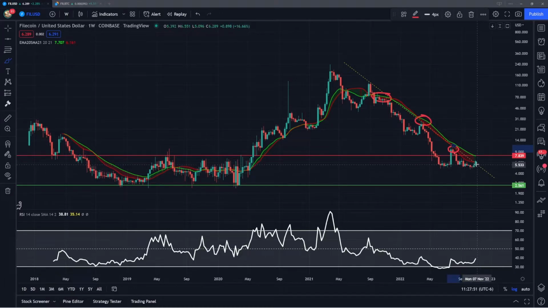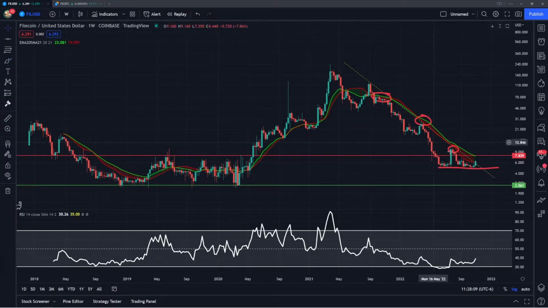So if we do have a rejection similar to the last three previous retests, that would mean that we're most likely going to come back down, retest this support, and then from there, if we can't hold that, I'm going to look out to this next level right around $2.60 as our longer term base from the previous cycle. Now, that would be the bear scenario.